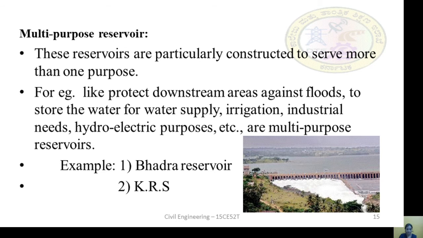The multi-purpose reservoirs are Bhadra reservoir and KRS reservoir. In this picture you can see Bhadra reservoir. Bhadra reservoir is a reservoir which serves more than one purpose. The water stored in the reservoir can be used for water supply and for irrigation. The water is also used for hydroelectric power generation, and it is also used for recreational purposes.